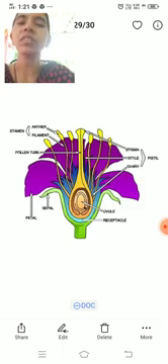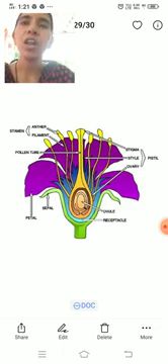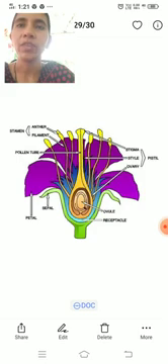Calyx and corolla are also known as accessory organs, and androecium and gynoecium are known as reproductive organs. These are the four whorls in an angiospermic flower.